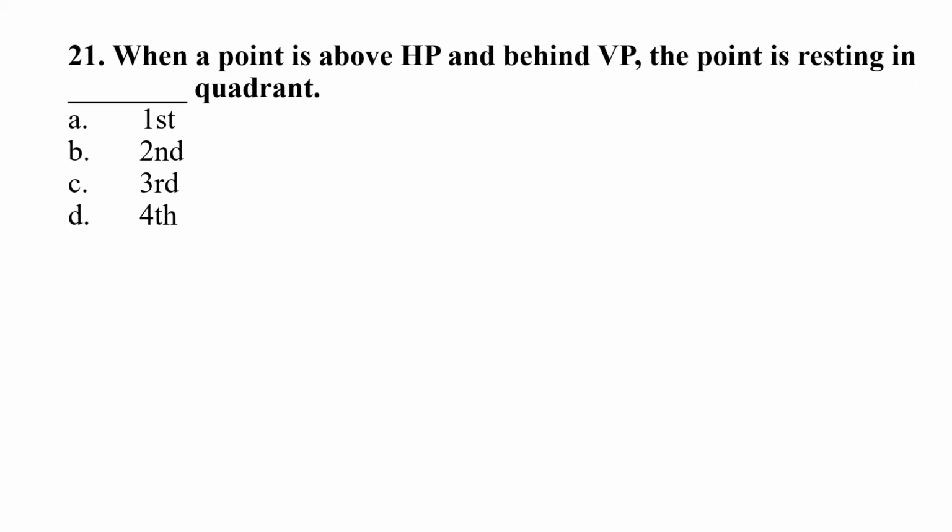Question 21. When a point is above HP and behind VP, the point is resting in blank quadrant. Option A first, B second, C third, D fourth. Right answer will be option B, second quadrant.